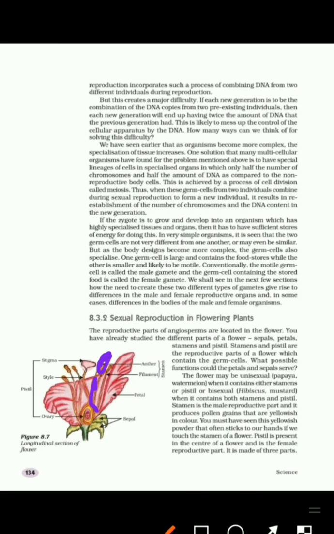So the stamen, that is the male reproductive part, consists of filament and anther. Anther produces pollen grains that are yellowish in color. Carpel or pistil is present in the center of the flower and it is made up of three parts.